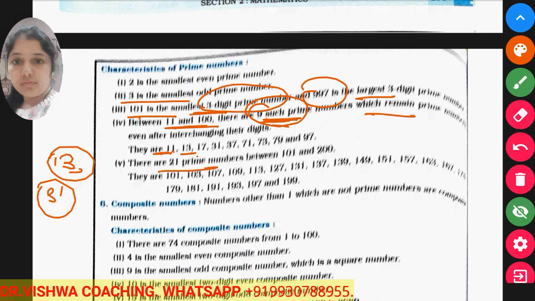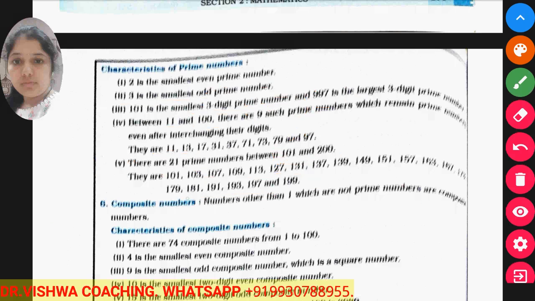There are 21 prime numbers between 101 to 200. So up to 200, how many prime numbers will there be? You have to keep this in your mind.